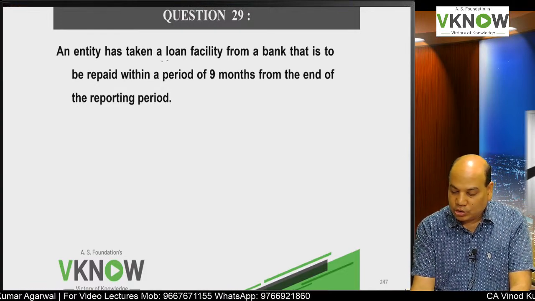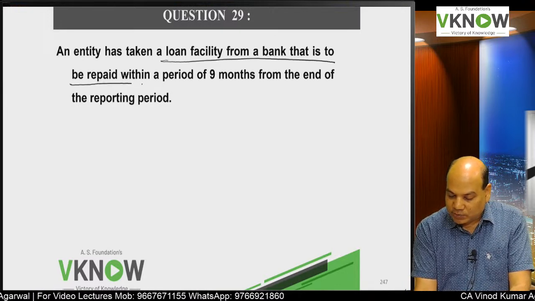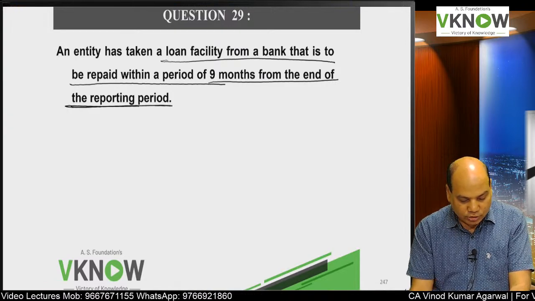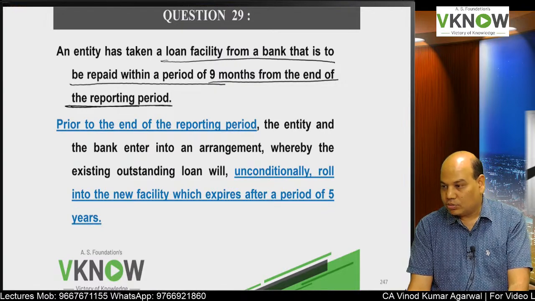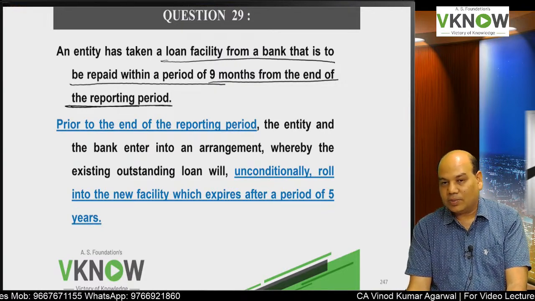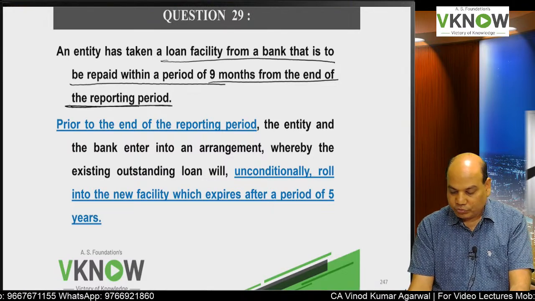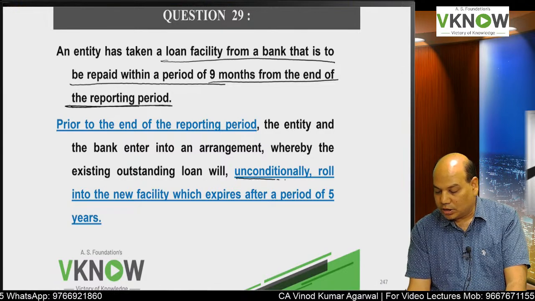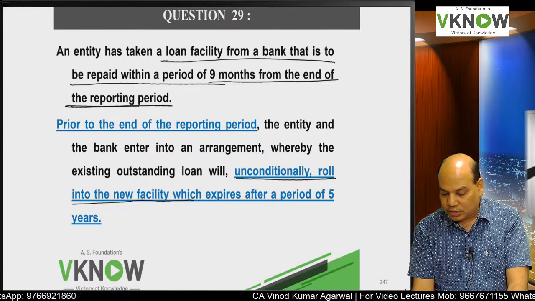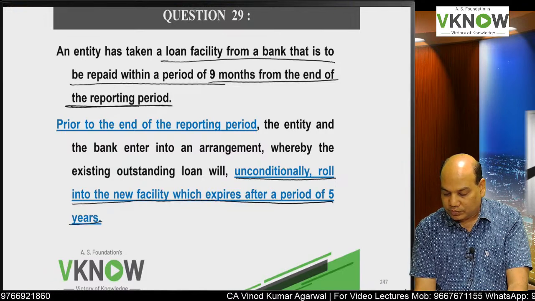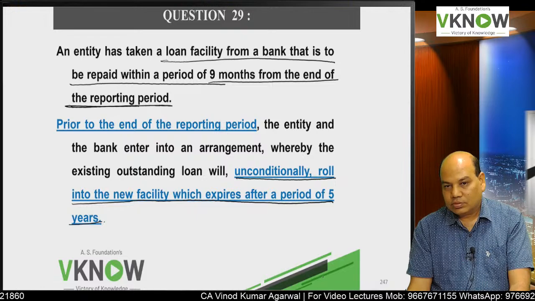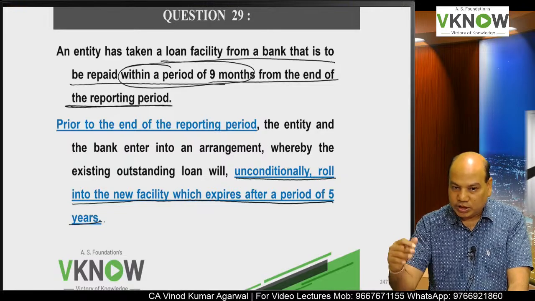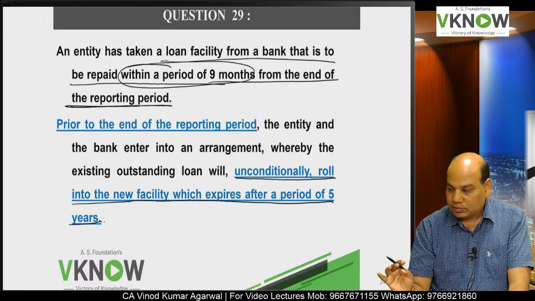An entity has taken a loan facility from a bank which is to be repaid within a period of 9 months from the end of the reporting period. Wait, don't jump to conclusion. Prior to the end of the reporting period, the entity and the bank entered into an arrangement whereby the existing outstanding loan will unconditionally roll into a new facility which expires after a period of 5 years. So it was payable within 9 months, but you go to the bank, you take the extension for 5 years unconditionally.